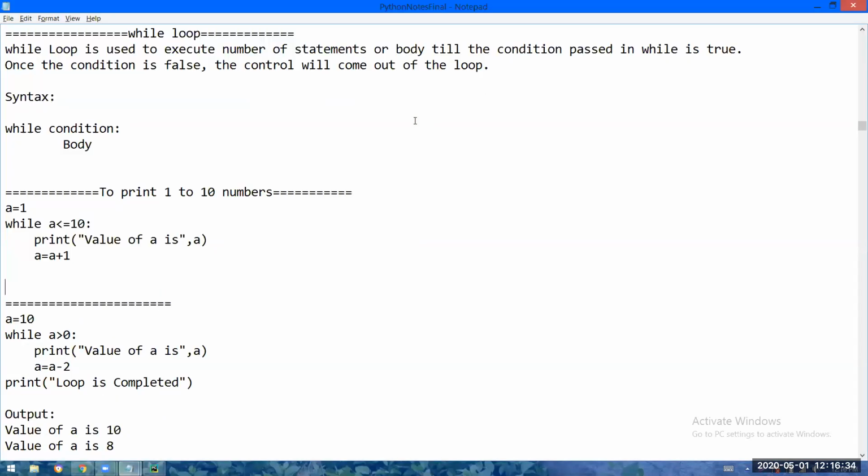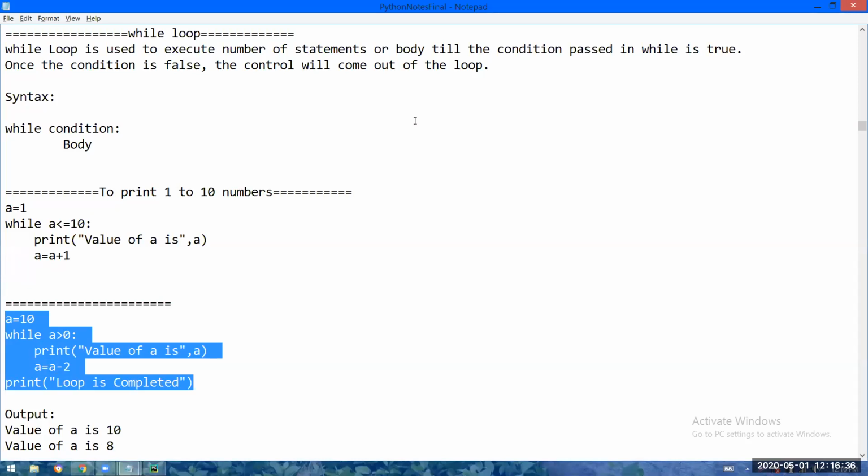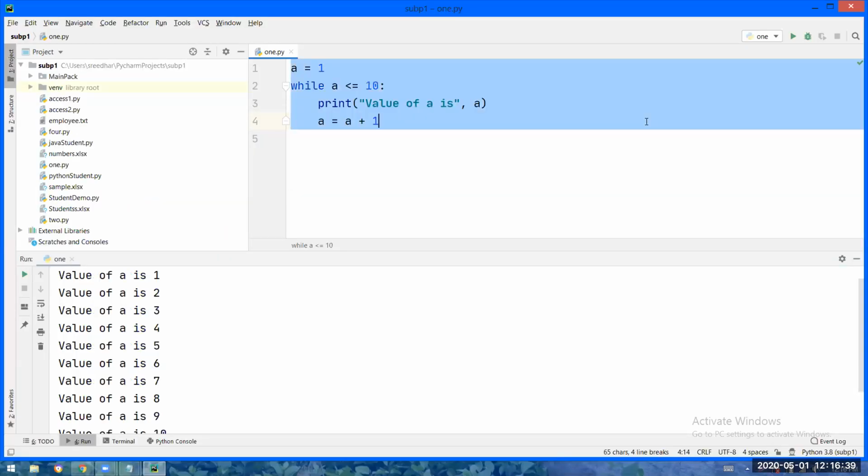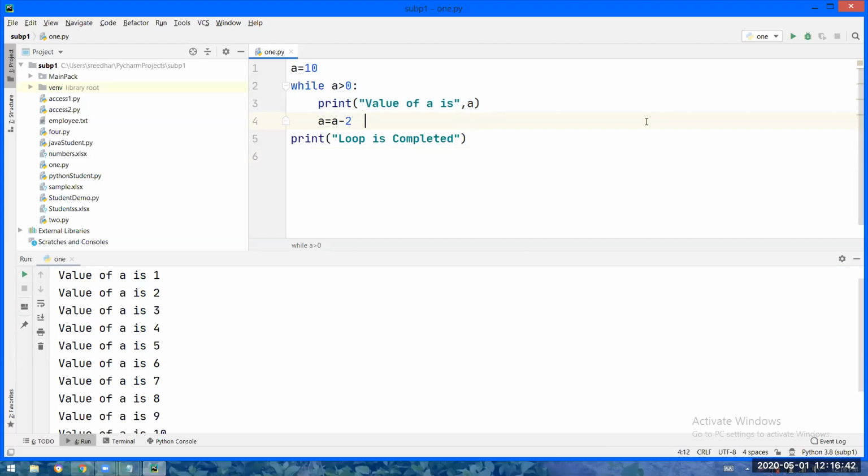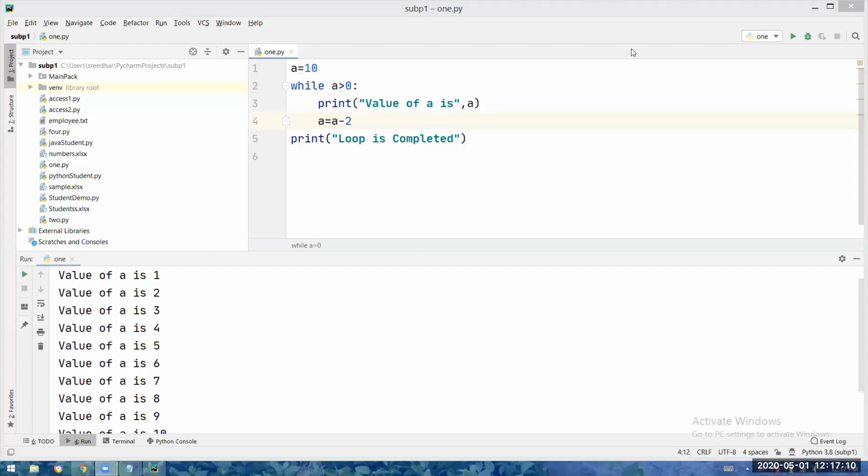So now I will show you one program. You try to tell the output of that. Tell me what is the output. Ten, 8, 6. Yes. So what is the value of a here? So 10, 8, 6, 4. Correct.